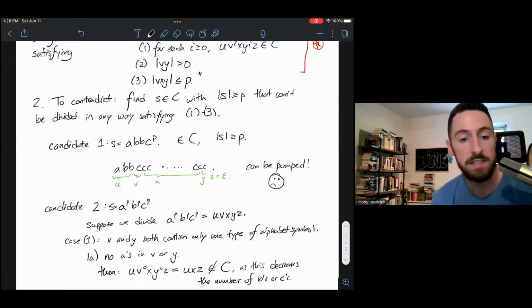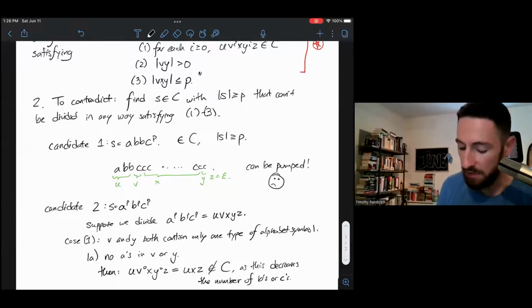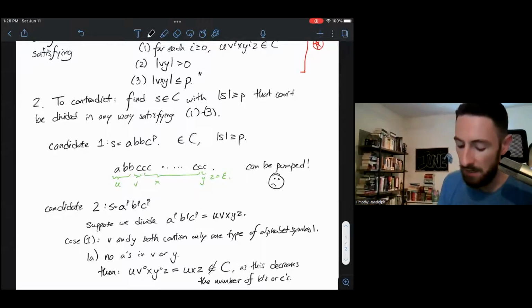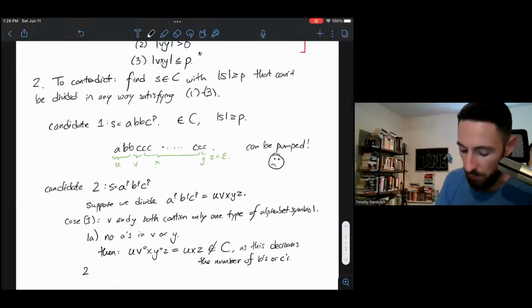If the type which is missing is A's and I pump down, that is, I remove V and Y, I get a string that has either fewer B's or fewer C's than A's, because I'm decreasing the number of B's or C's without decreasing the number of A's. I might have something like A to the P, B to the P minus 2, C to the P. So that division is not going to work.